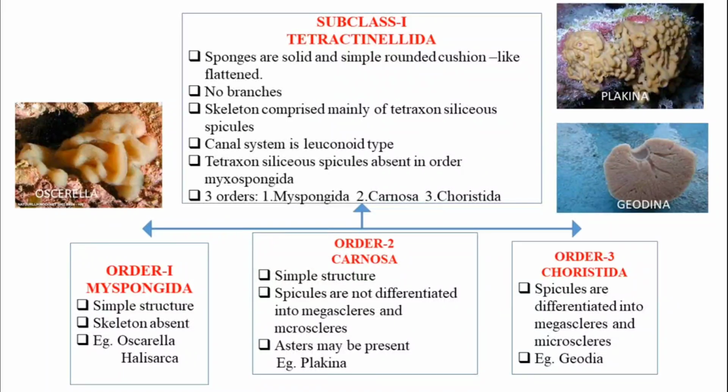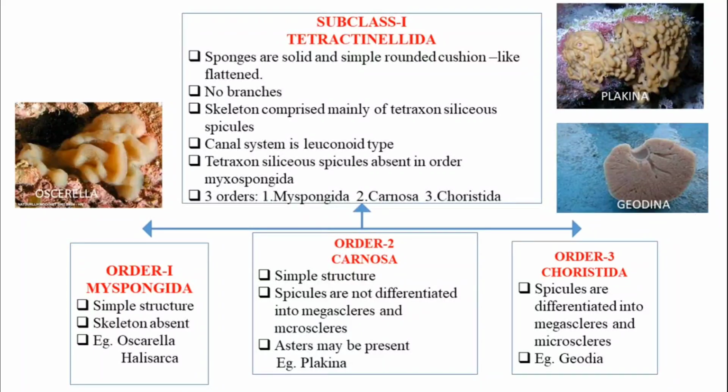Let us start with subclass 1 Tetractinellida. These sponges are solid, very simple, rounded and cushion-like, and flattened. They may be in different shapes. They do not have any branches. In these animals, the skeleton is comprised of tetraxon siliceous spicules, and the canal system is leuconoid type.